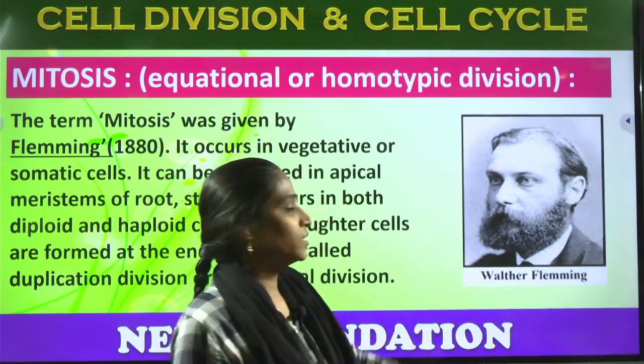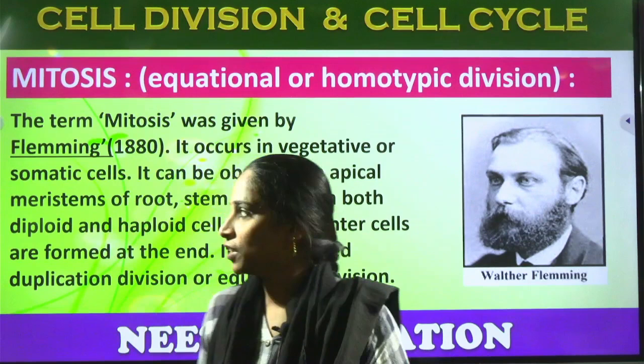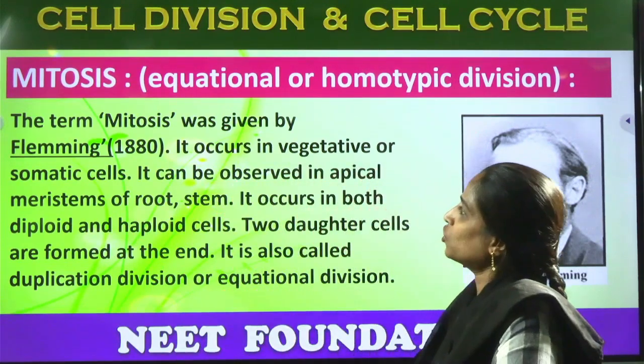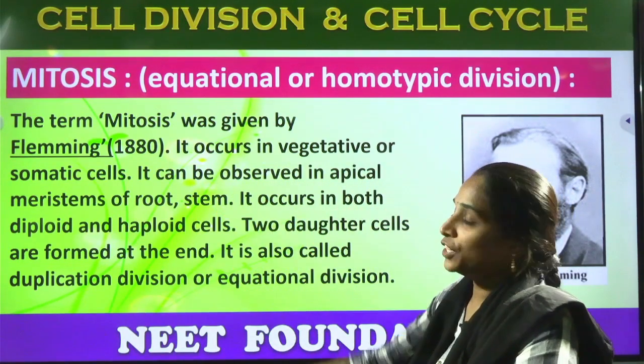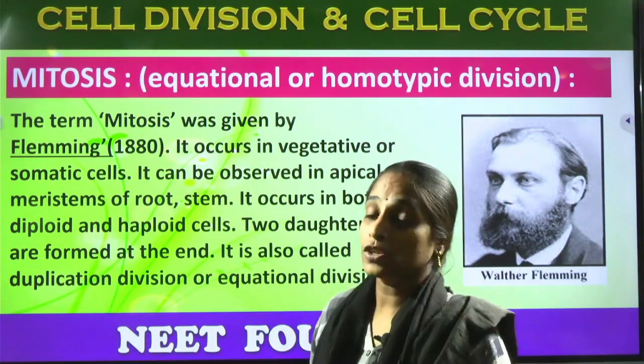So who invented this? Mitotic cell division was discovered by Walter Fleming. Let us see into this. The term mitosis was given by Fleming in the year 1880, and it occurs in vegetative or somatic cells.